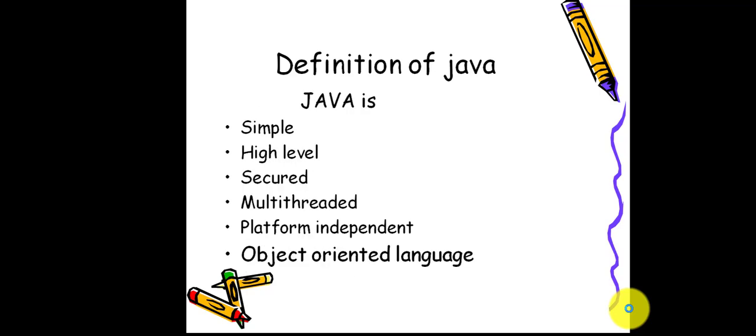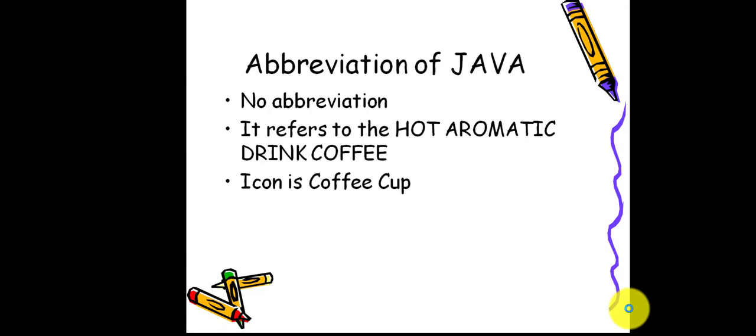And what is the definition of Java, and how does Java look? It is a very simple language. These are all the features of Java: a simple language, a high-level secured language, also multi-threaded, platform independent, and object oriented.